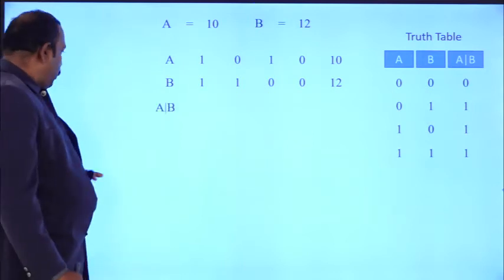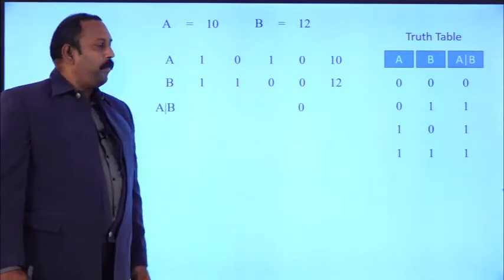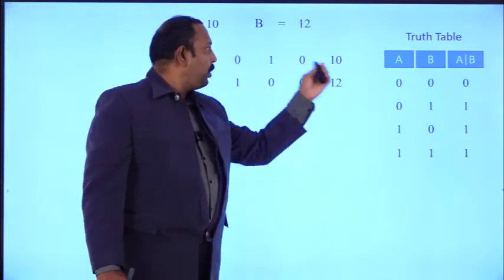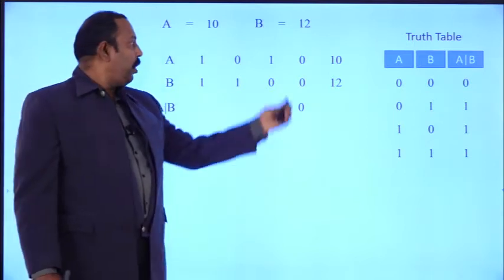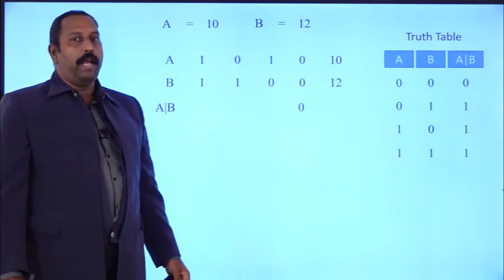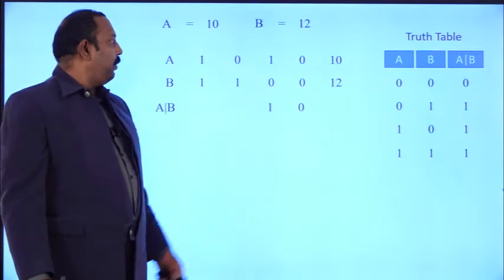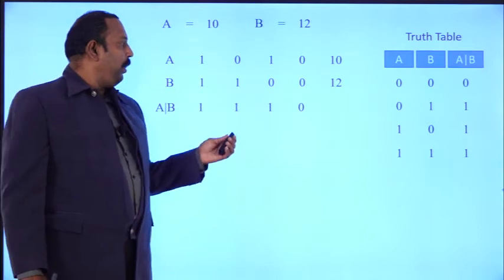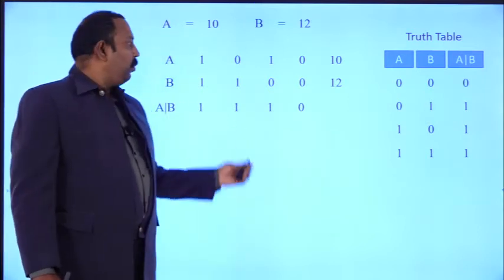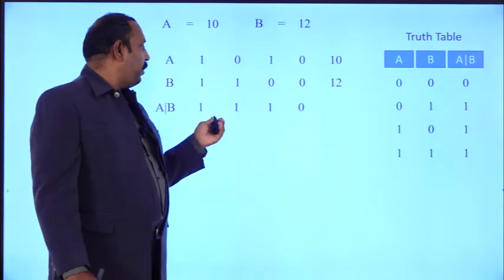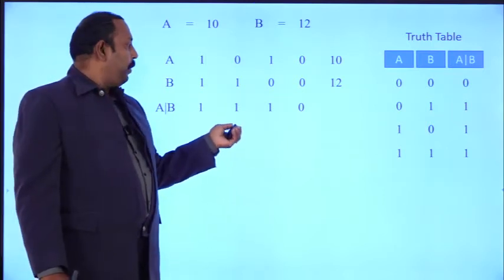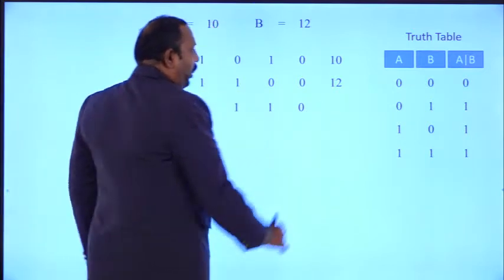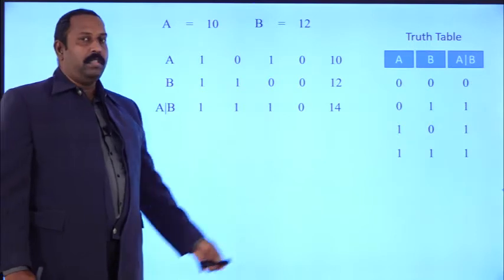Now we have to perform the bitwise OR operation. If both the inputs are 0, then the output is 0. Suppose 1 0, what is the output we got here? As per the truth table, we get the value 1. So 0 1 means we get the value 1. And 1 1 means you get the value 1. So what is this value? 8 4 2 1, 8 plus 4 is 12, plus 2 is 14. What is the output we got here? 14 is the output. So this is the output we will get.